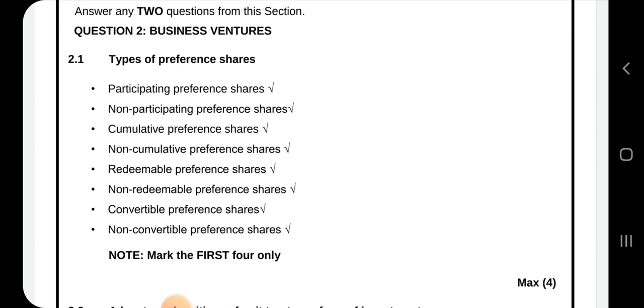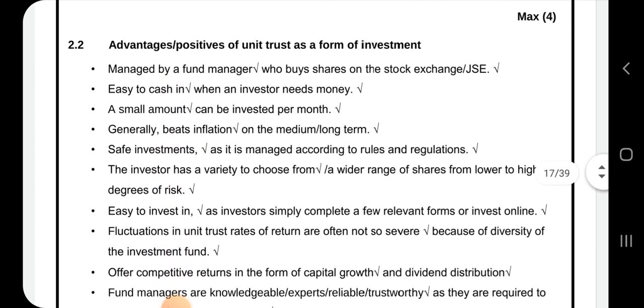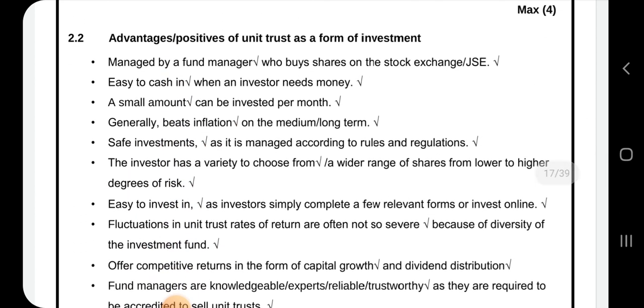So types of preference shares: participating, non-participating, cumulative, non-cumulative, redeemable, non-redeemable, convertible, and non-convertible. So you just have to know participating, cumulative, redeemable, and convertible, and then you know that it's non for the opposite of each one. Okay, and then the second one says advantages of unit trust as a form of investment.